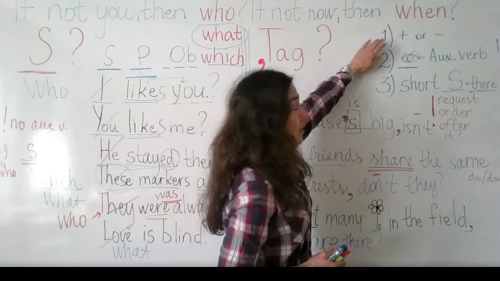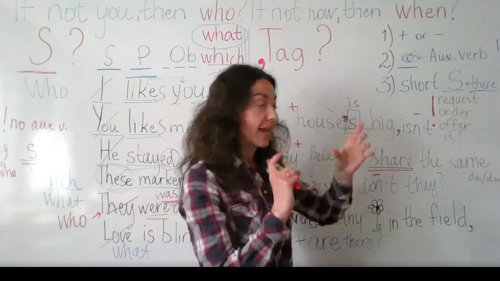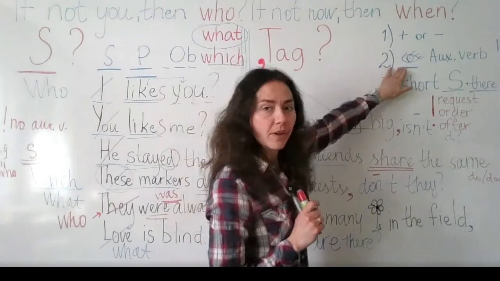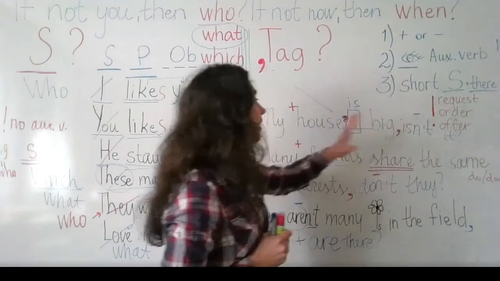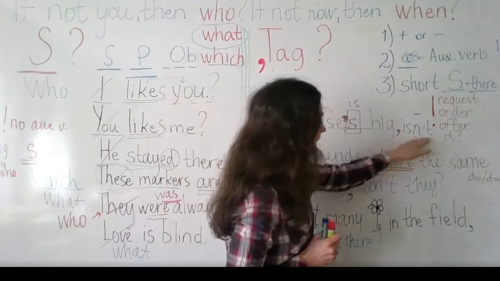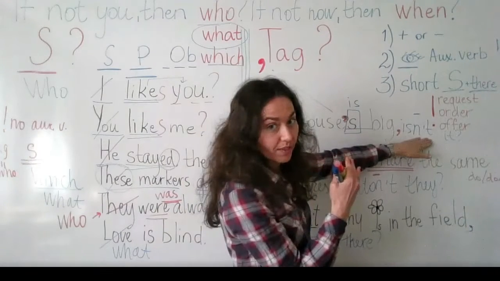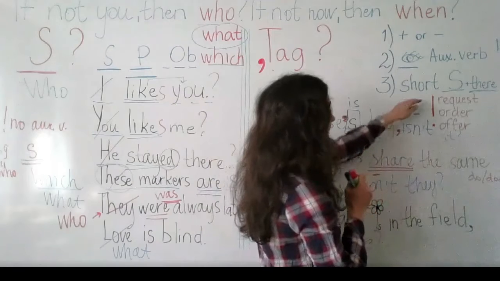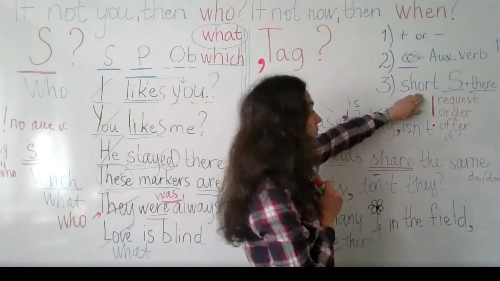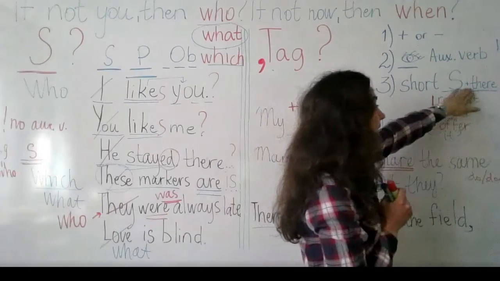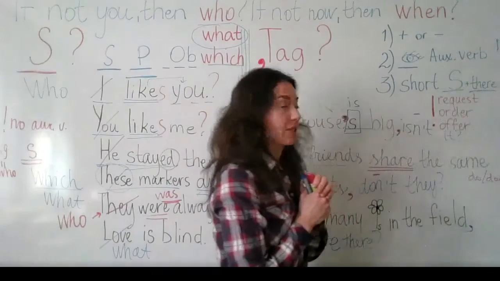But first, you have to decide if this is a positive or negative sentence. Then you look for auxiliary verbs. You use them as the first word in this part that you write, and then you use the short form of the subject. And the word there is always used.